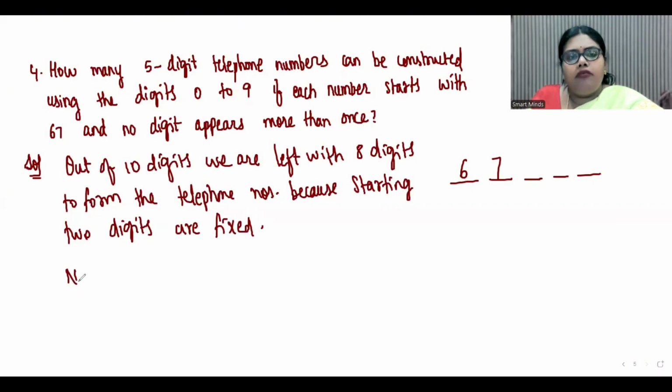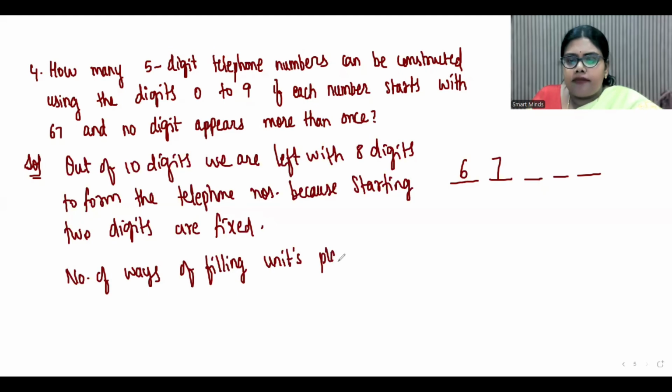Now in how many ways can you fill units place? In all 8 ways you can fill the units place, because 8 digits are left over. You cannot take 6 and 7 because that is already fixed.